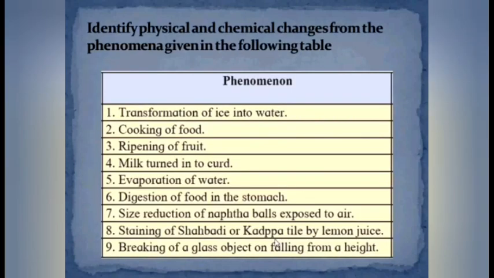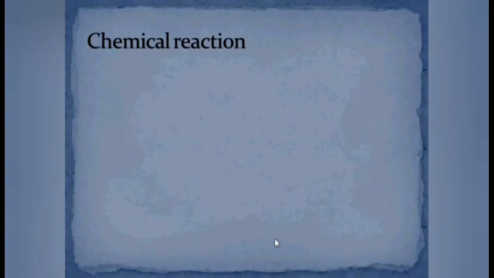Can you find a few more examples from your surroundings? Here I have brought some phenomena for you. Can you categorize these phenomena into physical or chemical change? Hurry up. We have seen that in chemical changes, the composition of matter changes. That means there is formation of new product.